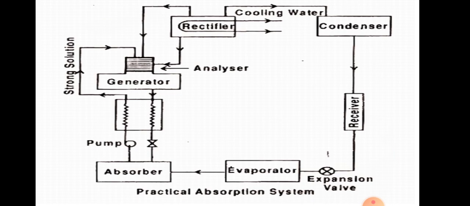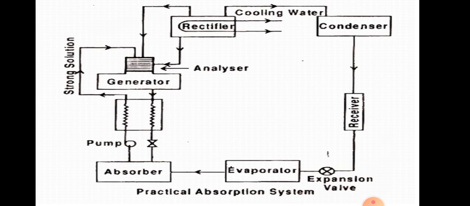Initially at the inlet of the evaporator we have low pressure, low temperature liquid ammonia, and that liquid ammonia is converted into ammonia vapor because it absorbs the heat from that space. So at the outlet of the evaporator we have ammonia vapor.